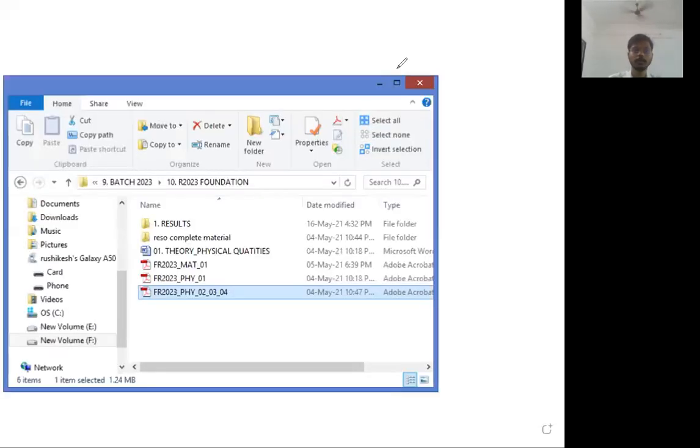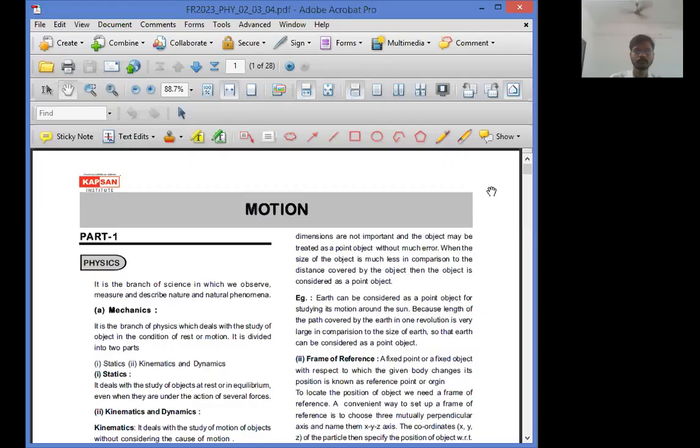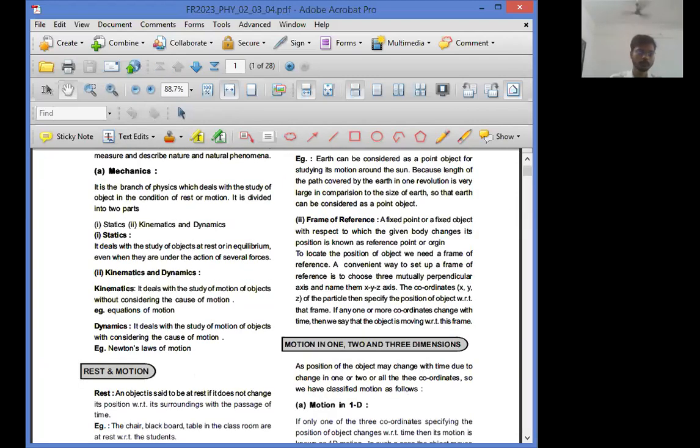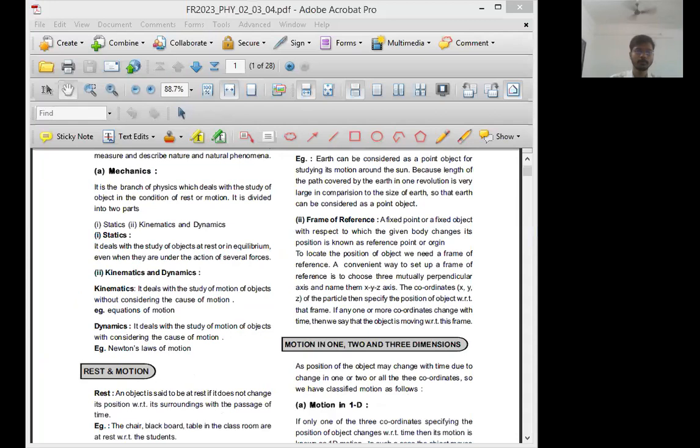So just give me 1 second. Let me share that PDF. The homework PDF was different, right? Wait for a second.